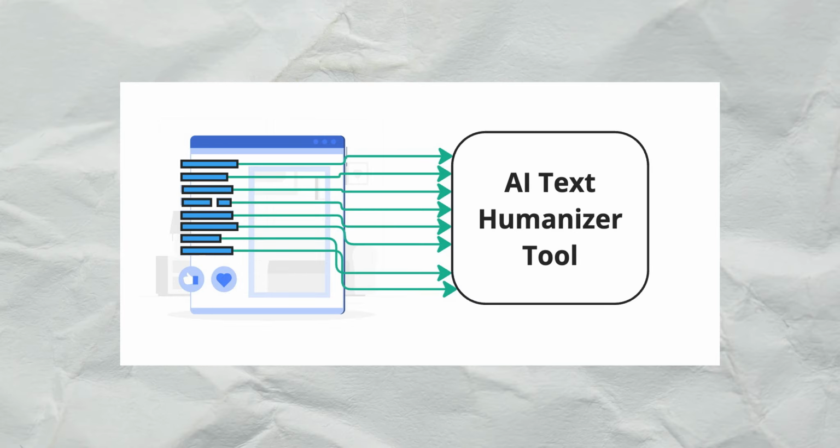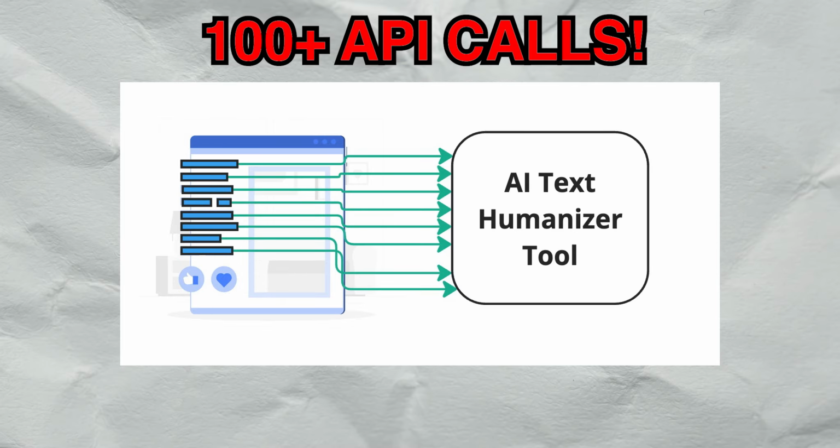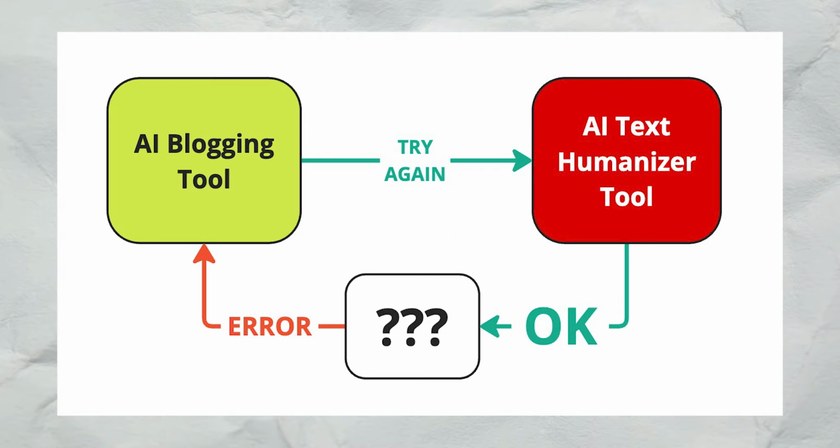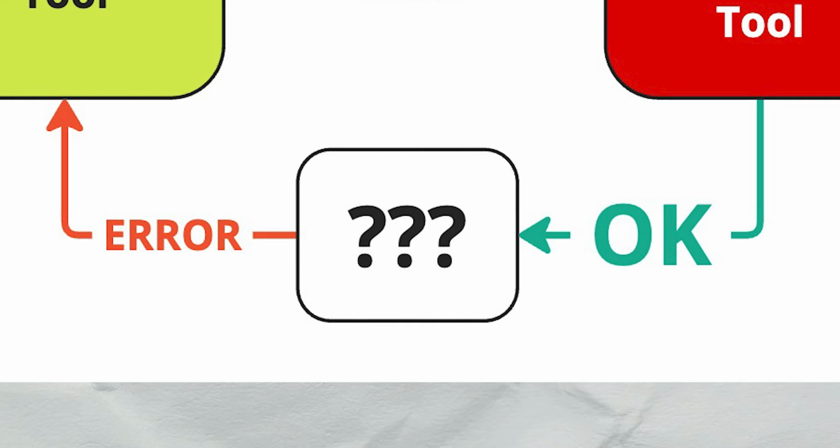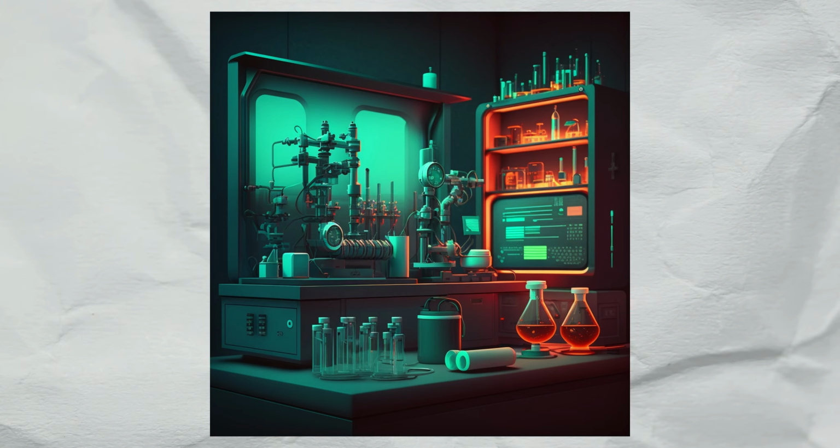Context window limitations require me to split my article into smaller bits to send to my human text tool. This can be more than 100 API calls at once. Server logs looked fine, so it might be some weird network thing causing the errors between my writing tool and my human text tool. So as an experiment, I changed how the API is structured.